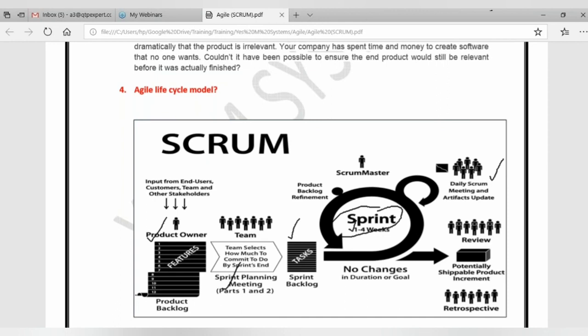Today I'll say that I'm working on so-and-so user story, and tomorrow also I can say the same thing. And if on the third day I say the same thing, then everyone will question me, why are you spending so much time on one requirement? Then I will say, no, I have this big problem, so that's the reason I'm spending too much time. Then everyone will question me again, why didn't you say that problem yesterday? I have the solution, I would have given that solution to you. So that is the major important thing here.